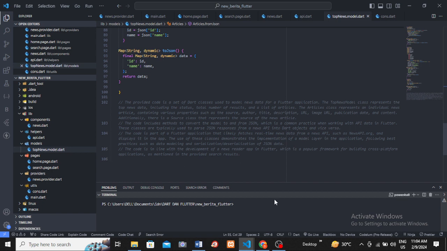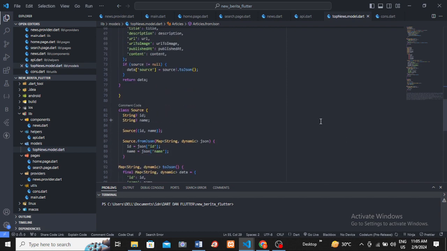The use of the model demonstrates the implementation of a model layer in the application following best practices, such as data modeling and serialization and deserialization of JSON data. The code is in line with the development of a news reader app in Flutter, which is a popular framework for building cross platform applications, as mentioned in the provided search result.